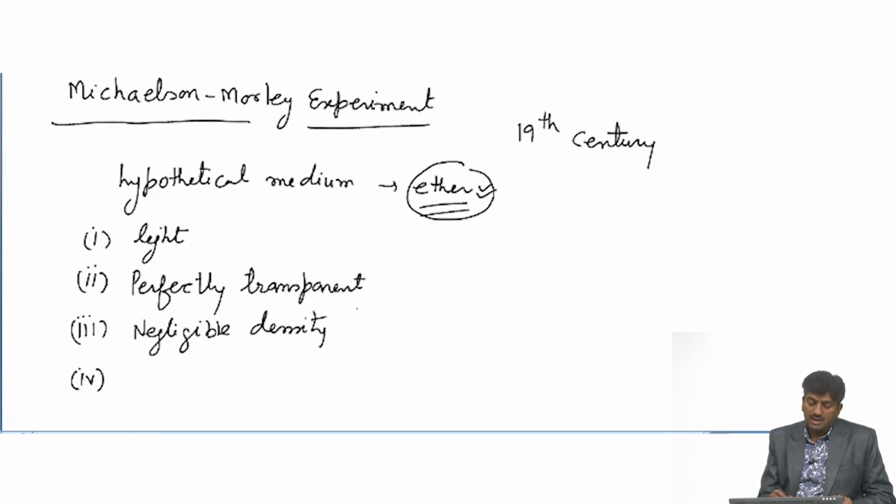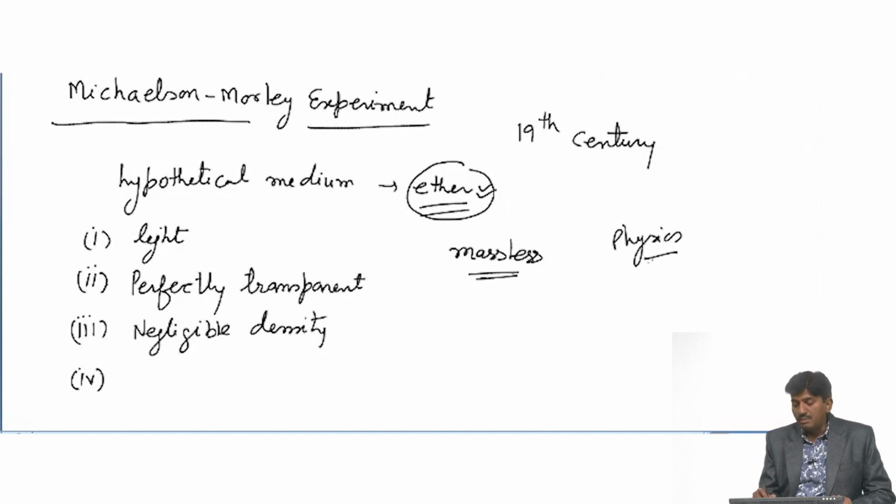This is what was considered at that time for this medium, and there will be no effect of the gravity on this medium, and even this medium should be massless. This medium will be massless, and these are the properties which were considered at that time by the physicists.